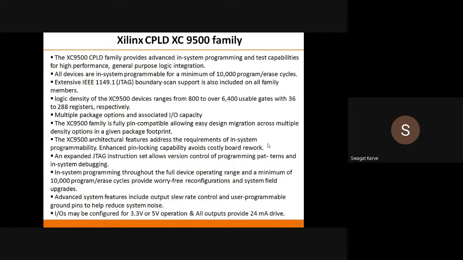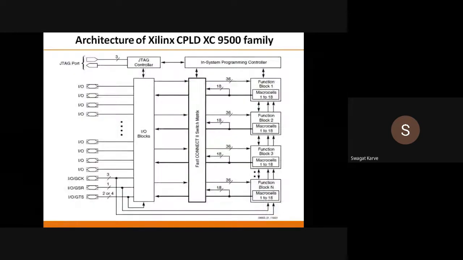And this is really a very good advantage for any complex design, or any design that requires many changes continuously, okay. So this CPLD supports everything. Talking about its operating voltages, it is configured for 3.3 volt to 5 volt operation, and the current drive capacity is 24 milliampere, okay. You have to remember this range. This may be your MCQ question.